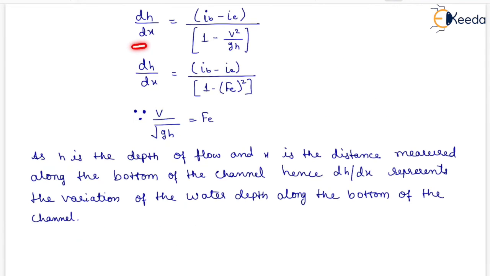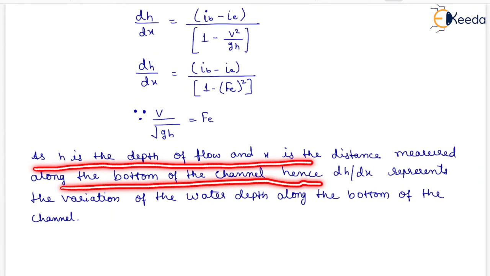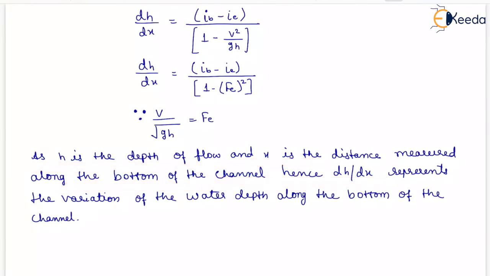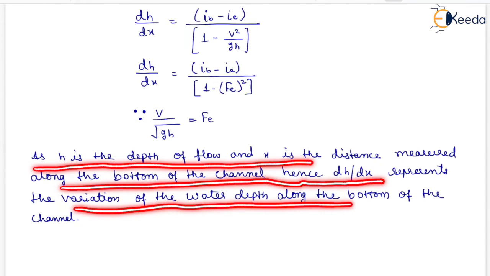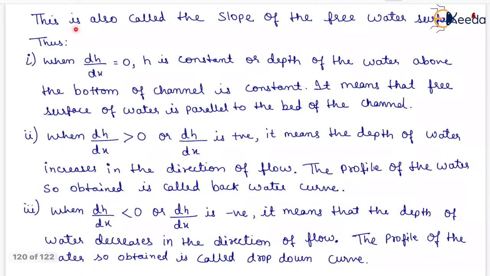Now dH upon dx equals IB minus IE upon 1 minus V squared upon gH, which equals IB minus IE upon 1 minus Fe whole squared, since V upon root gH equals Fe, that is Froude's number. As H is the depth of flow and x is the distance measured along the bottom of the channel, dH upon dx represents the variation of the water depth along the bottom of the channel. This is also called the slope of the free water surface.